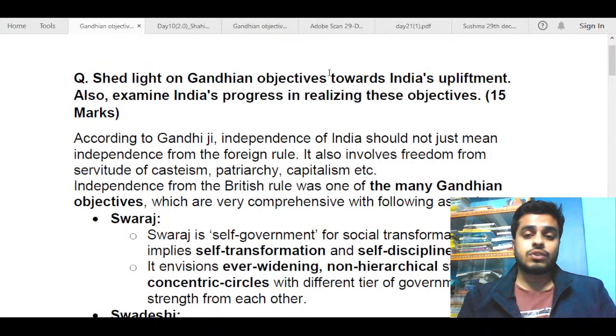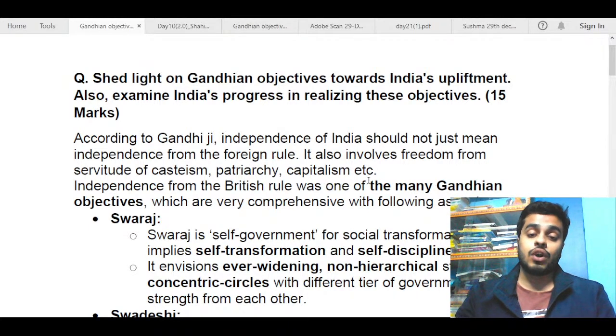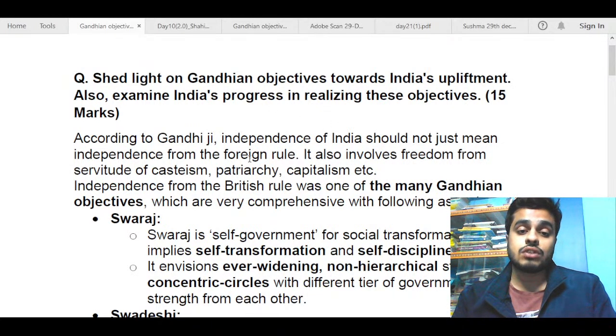I'll start with the introduction. I have talked about how the prime objective of Gandhiji was attaining independence for India. This we all know, so I have begun with that. According to Gandhiji, independence of India should not just mean independence from foreign rule. It also involves freedom from the servitude of casteism, patriarchy, capitalism, etc. Gandhiji's views were quite broad. Independence was one of the main objectives, but not the only one.